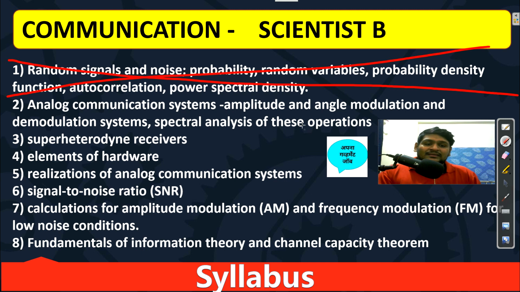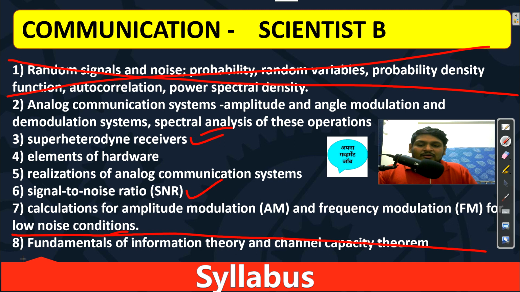Then spectral analysis, obviously it is included in that only. Then superheterodyne receivers, important topics. Elements of hardware is included in the modulation and demodulation circuits only. Then realization of analog communication system, same. SNR, how to calculate amplitude modulation SNR, then angle modulation SNR, just remember this. Then noise calculation, so one chapter is there, noise analysis of AM and FM, so you need to do that. And fundamental information theory and channel capacity theorem, we will not include this either, so I will